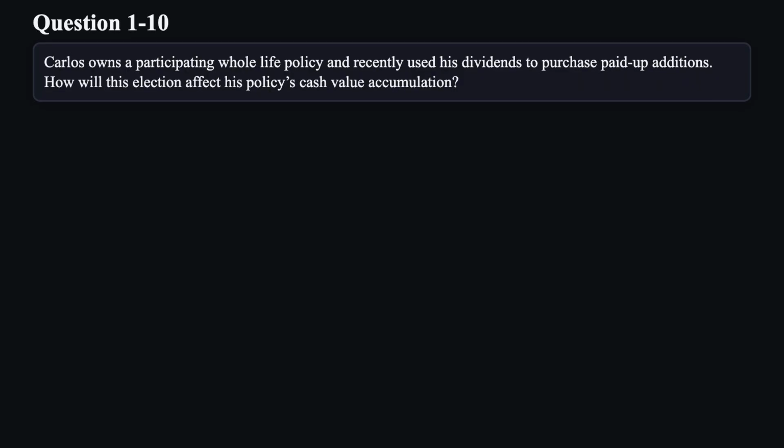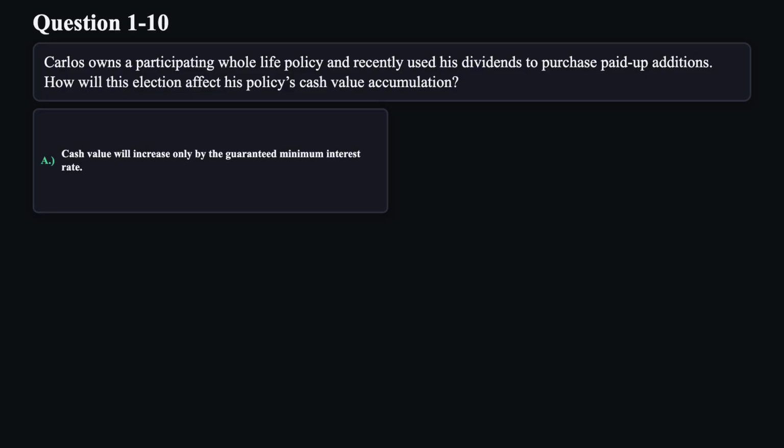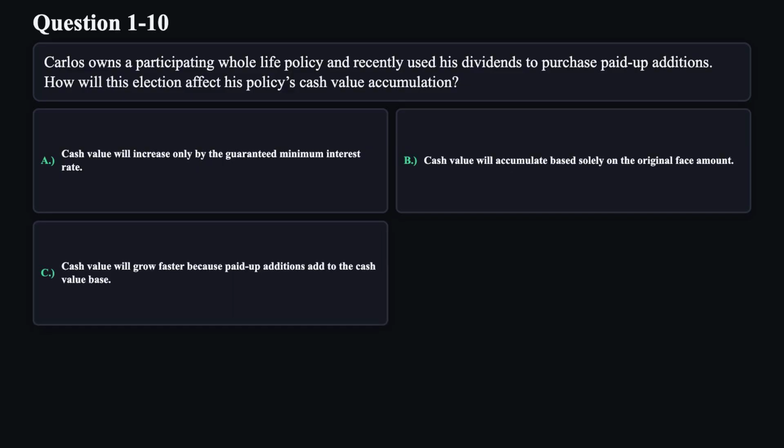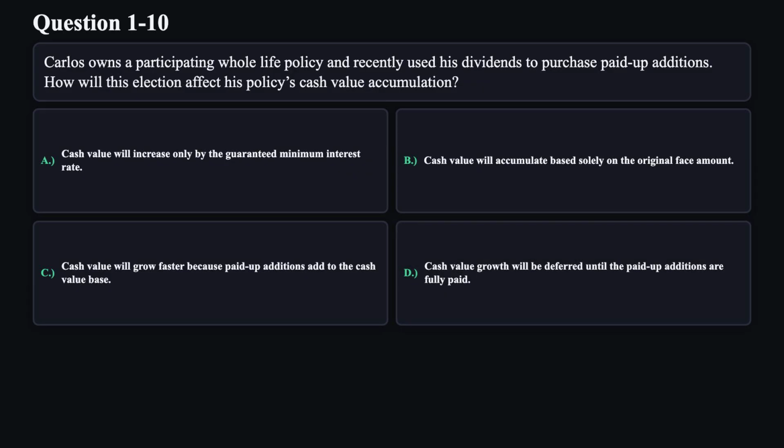Question 10. Carlos owns a participating whole life policy and recently used his dividends to purchase paid-up additions. How will this election affect his policy's cash value accumulation? A. Cash value will increase only by the guaranteed minimum interest rate. B. Cash value will accumulate based solely on the original face amount. C. Cash value will grow faster because paid-up additions add to the cash value base. D. Cash value growth will be deferred until the paid-up additions are fully paid.